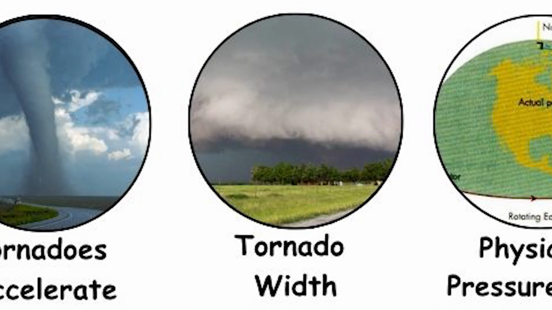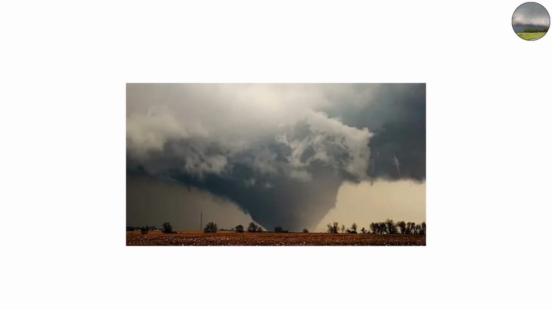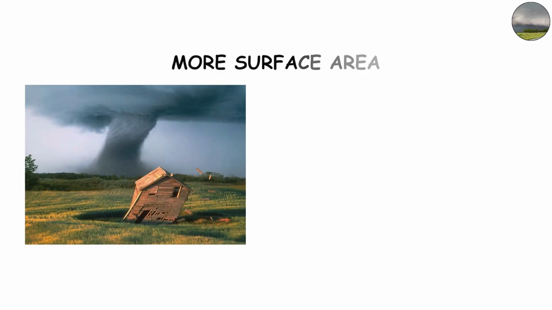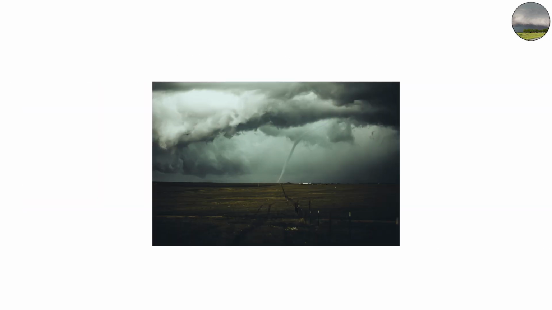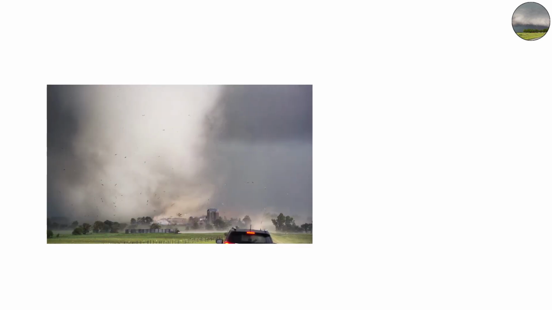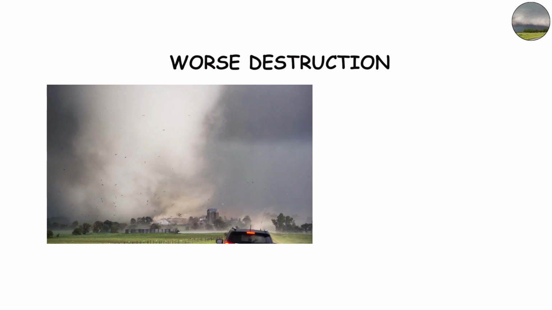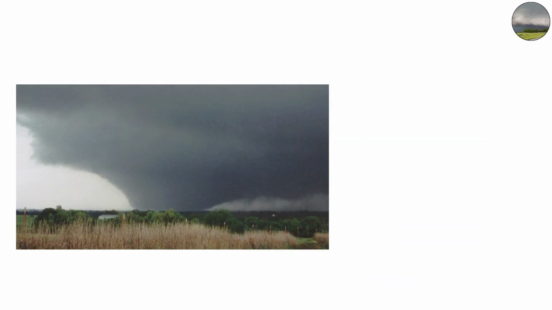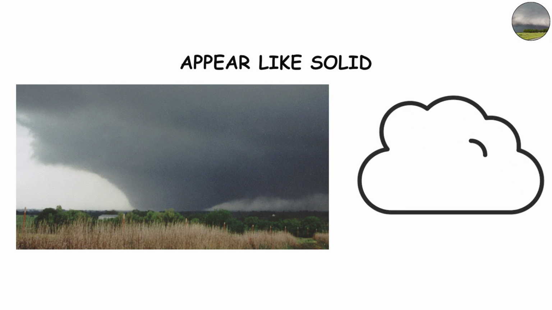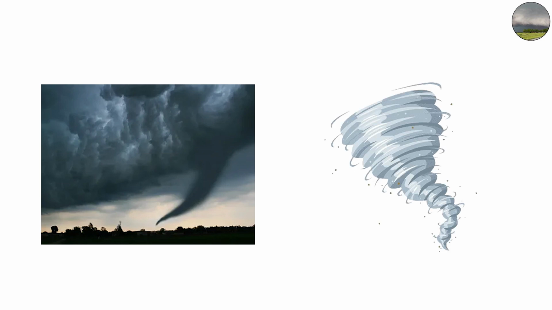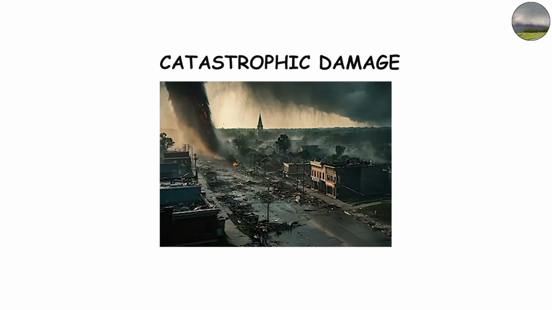Tornado width and size versus power. Not all tornadoes are thin, whirling ropes. Some of the most destructive ones are enormous, over 2 miles wide. The larger the tornado, the more surface area it has to cause destruction. But surprisingly, size doesn't always mean power. For example, a narrow EF4 tornado can cause far worse destruction than a wide EF2. What matters most is wind speed and pressure difference. However, massive wedge tornadoes that appear like solid walls of clouds often combine both massive size and violent rotation, leading to catastrophic damage across entire towns.